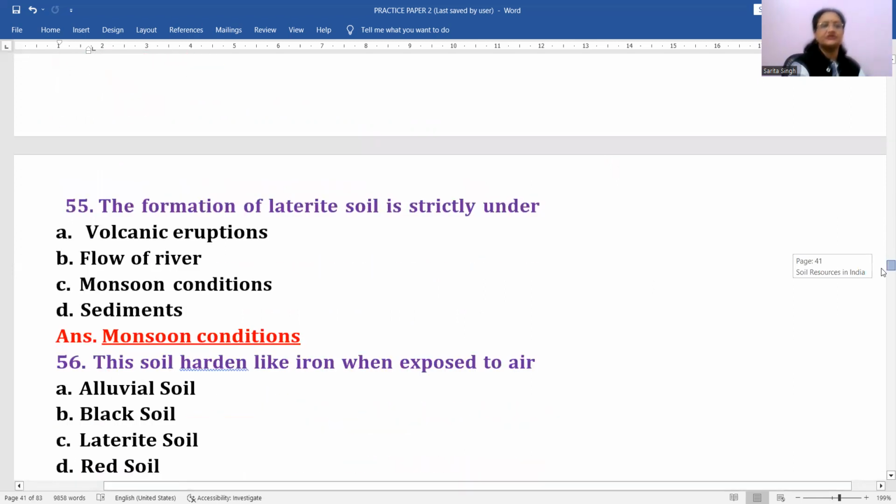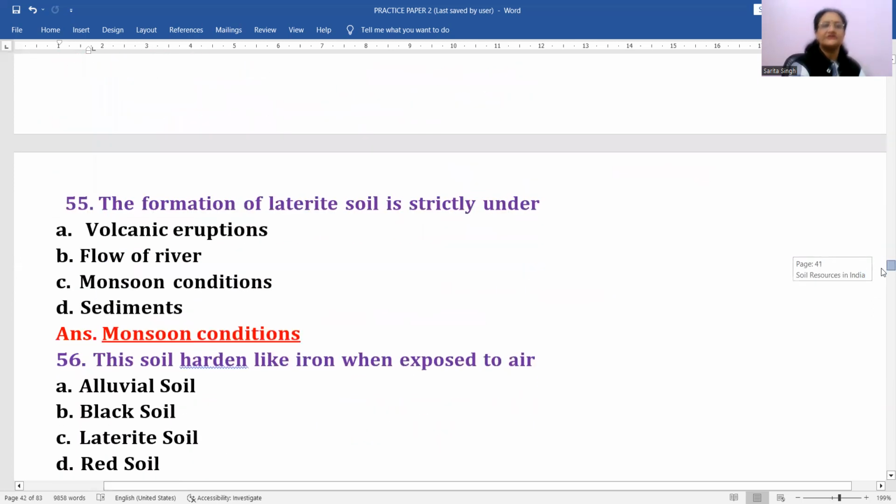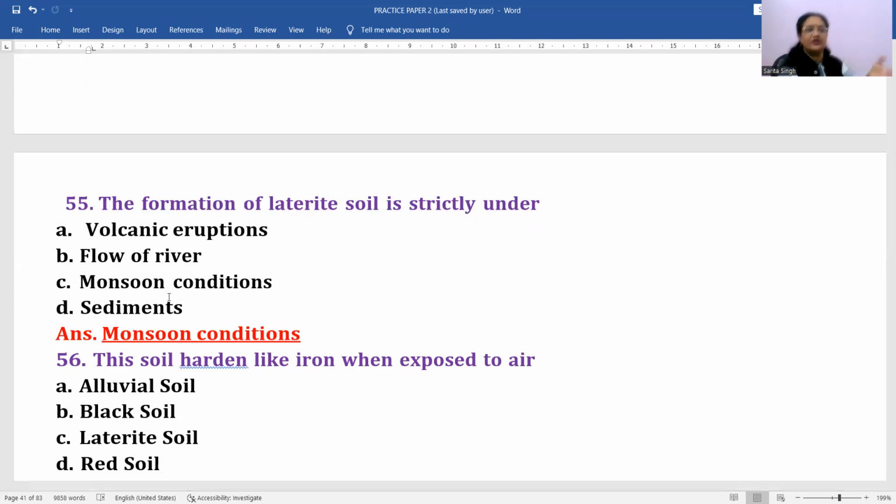Okay. Then next question, the formation of laterite soil is strictly under volcanic eruptions, flow of river, monsoon conditions, sediments. Monsoon conditions, I think this is the most correct answer, because monsoon conditions can alternate wet and dry condition, that we can find here, which is actually required by the laterite soil. Next question is, the soil hardens like iron when exposed to air. अब इसका क्या correct answer होगा, आप बताओ? Yes, correct answer for this is going to be